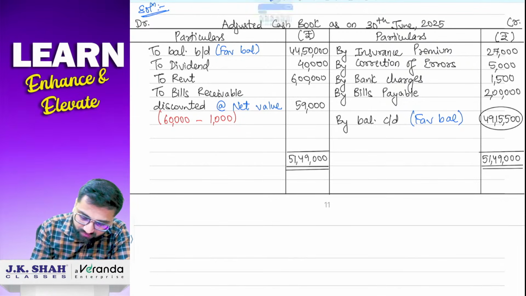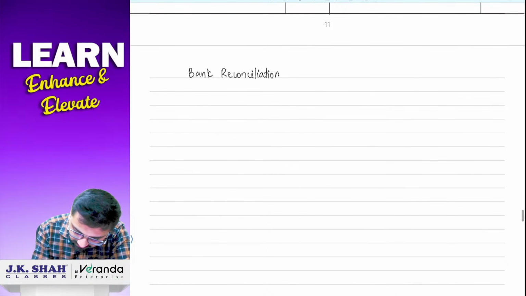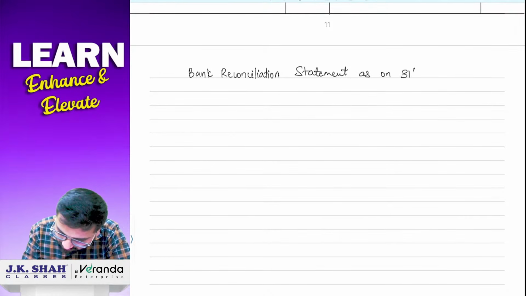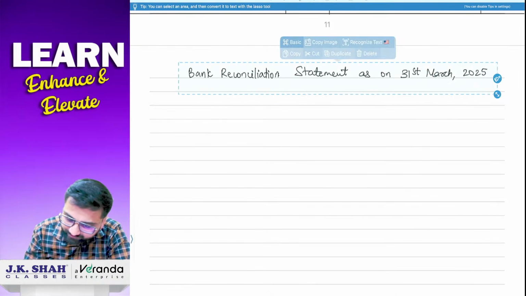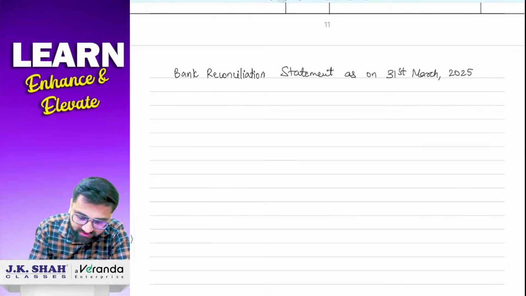Okay. So let's prepare the BRS format first and then solve those two transactions. So write down here bank reconciliation statement as on 31st March 2025.